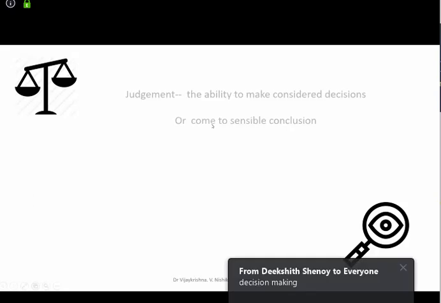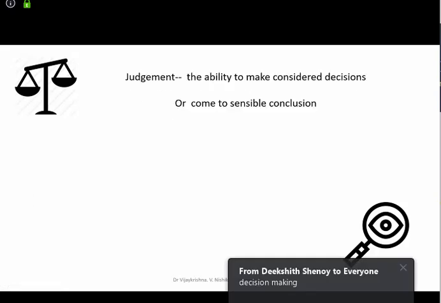Judgment. Ability to assess. Very good. Simple language, ability to assess. Correct. Absolutely right. Any other simple definitions? To distinguish. Ability to make considered decisions or come to some sensible conclusion. This is how your dictionary gives it.